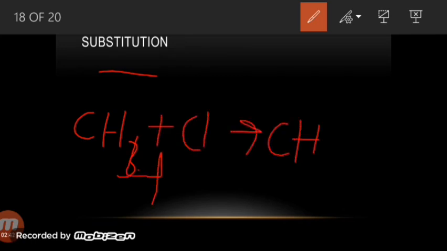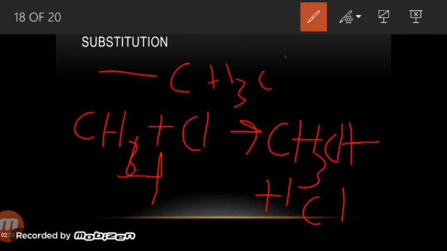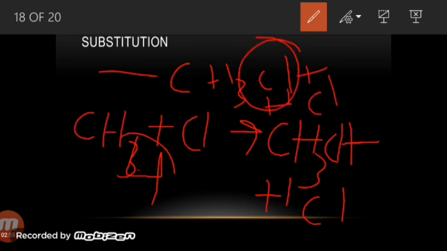We have methane plus chlorine. As a result, we will get methyl chloride along with HCl. Here you can see that this chlorine is substituting one of the hydrogens.